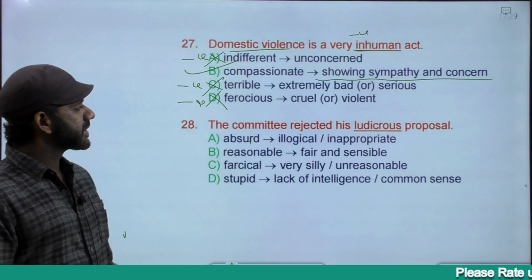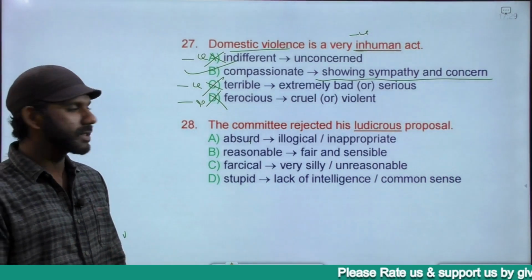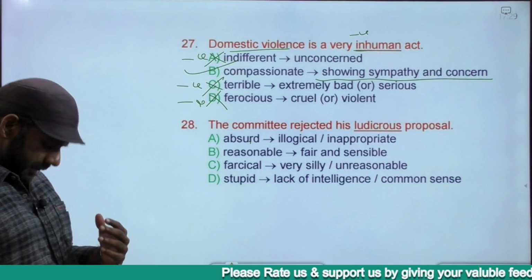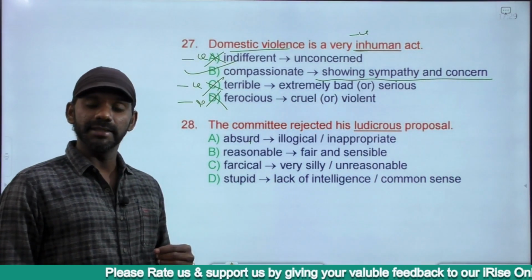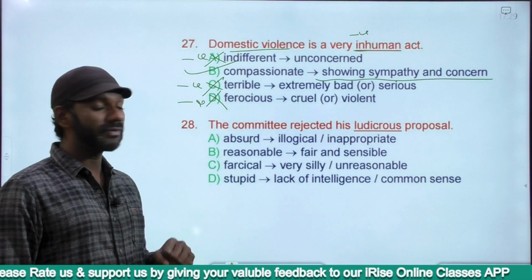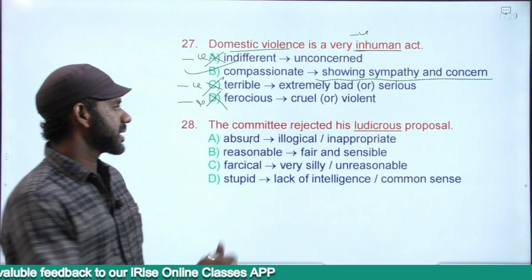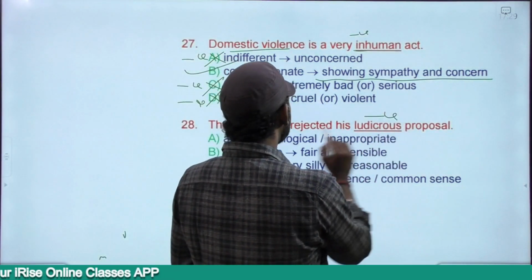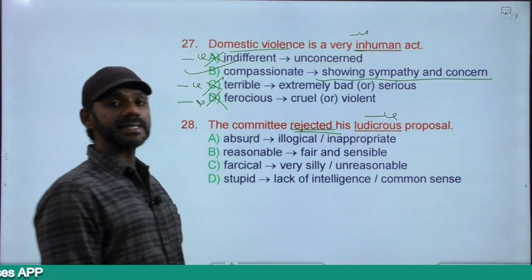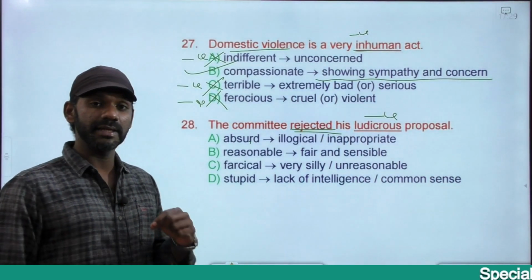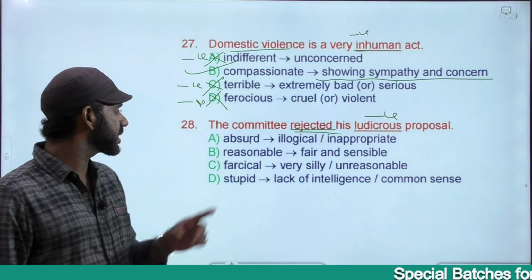The committee rejected his ludicrous proposal. Now, ludicrous means something that is not based on reason, like senseless. It is a negatively charged word. That's why they rejected. If it makes sense, they would not reject it. Only as it doesn't make sense, they reject it.